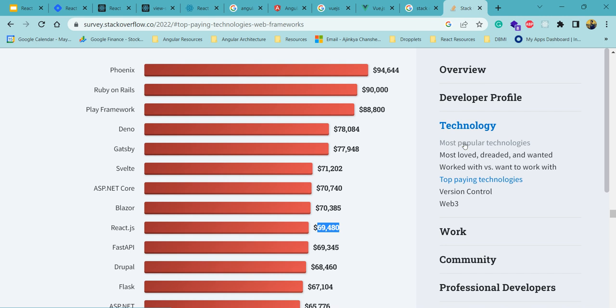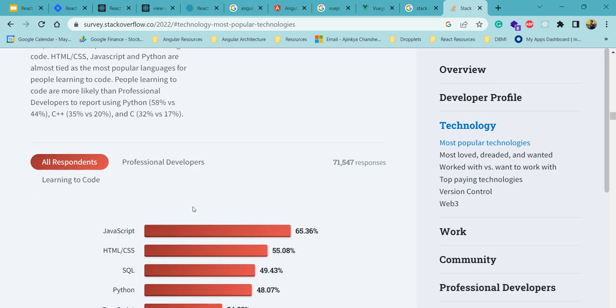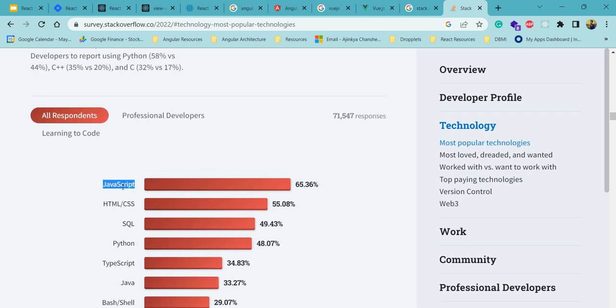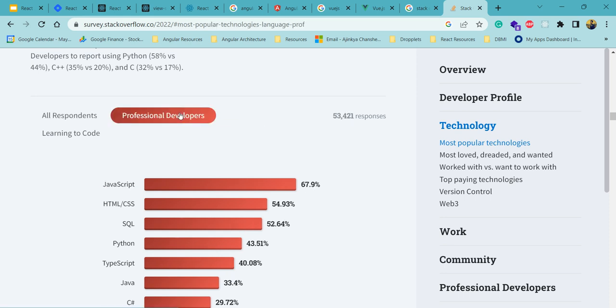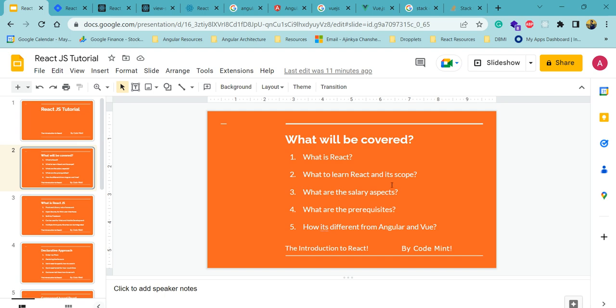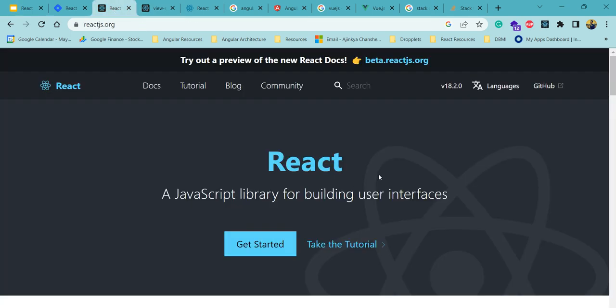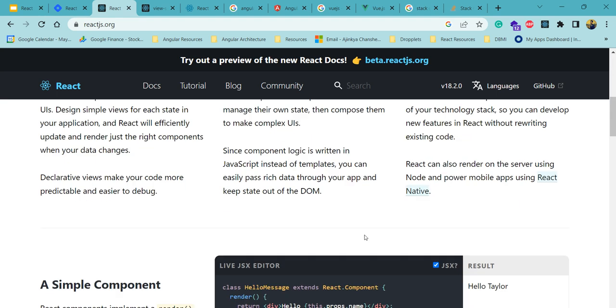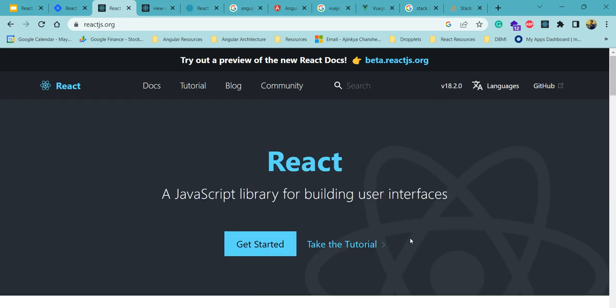Also, if you see the most popular technologies, here we have JavaScript, which has 65% popularity. In the professional developers survey, it has 67% popularity. So you can imagine at what scale it is used, and React.js is based on the JavaScript platform. All right, so this is what React.js is. React.js is used for building web applications. This portal is also a web app, you can consider it. And there are lots of others like Netflix and Twitter.